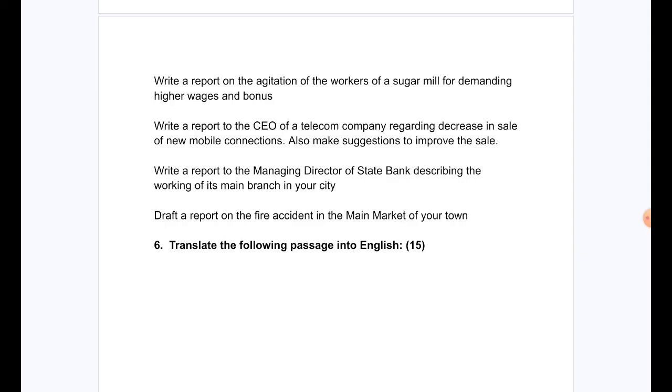So there'll be a paragraph in Hindi and Punjabi. Whatever language you prefer, you can choose. The passage will be the same, the same passages in Hindi and the same passages in Punjabi. Your task is to translate that passage into English. So there are no such important questions per se, so I haven't mentioned any example passages. However, you can check some previous year question papers to practice them.